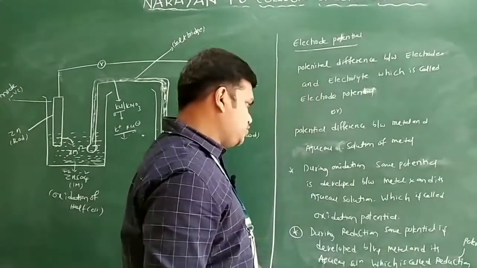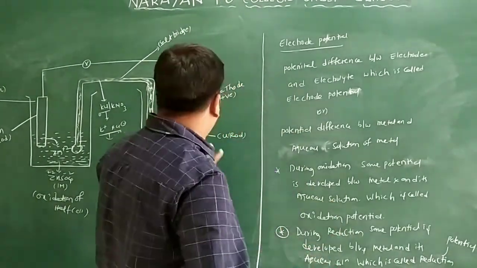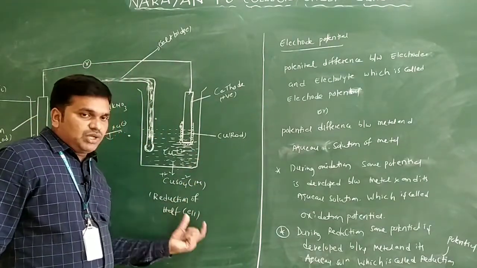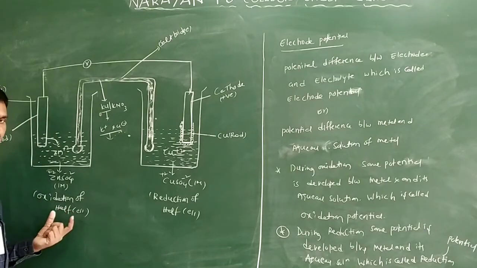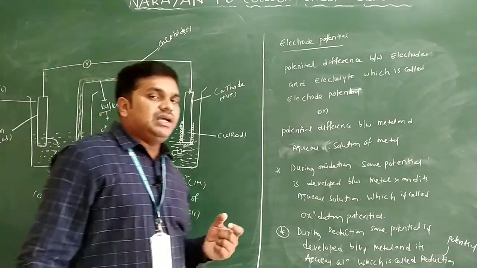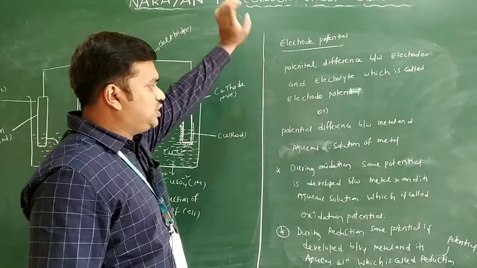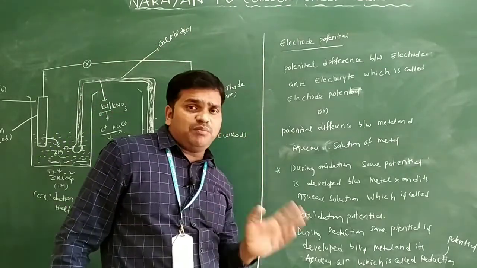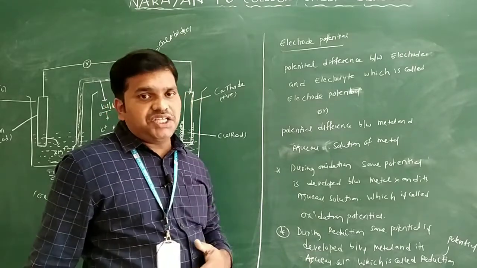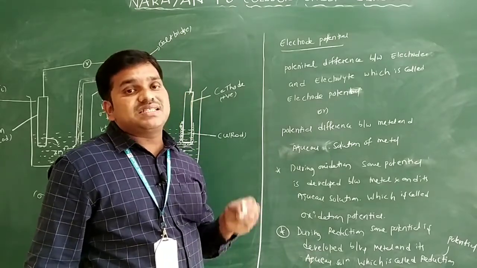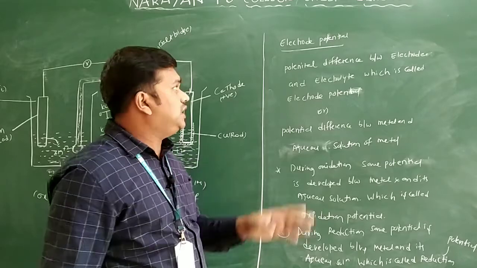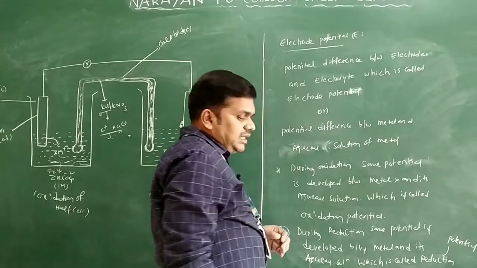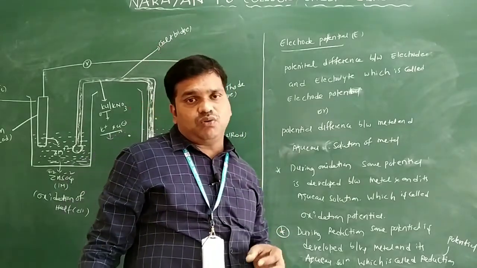Both can be observed in the Daniell cell only. In this, reduction is the reduction of the half cell only. This we are calling oxidation of the half cell only. Both can be observed in the galvanic cell. We are observing both oxidation potential and reduction potential only. If this electrode potential is measured at standard conditions, that we are calling standard electrode potential only. Electrode potential generally you write as E only. If you want to write standard electrode potential, generally you write E naught only.